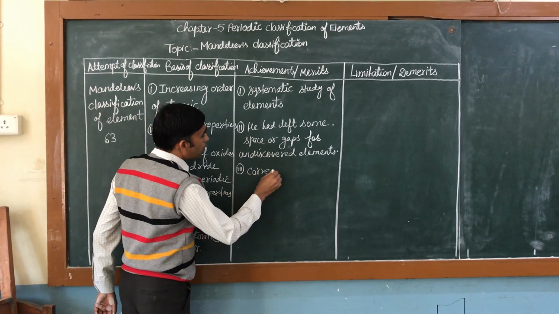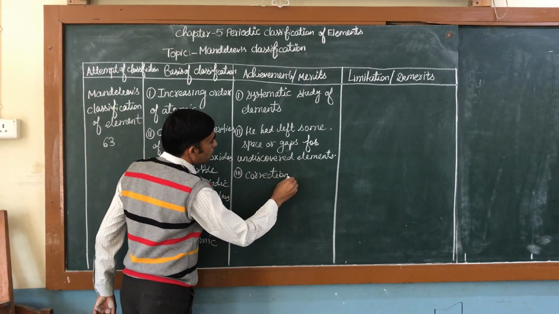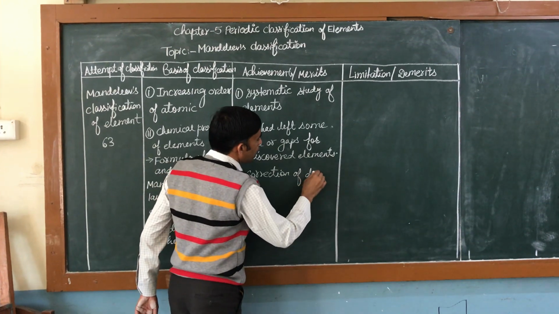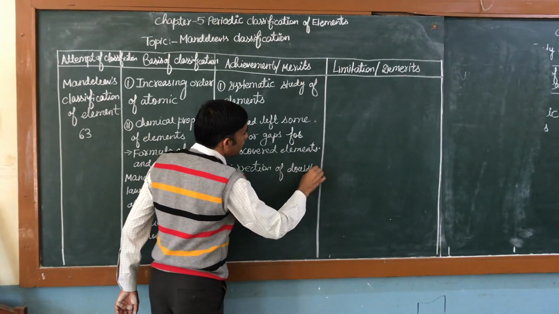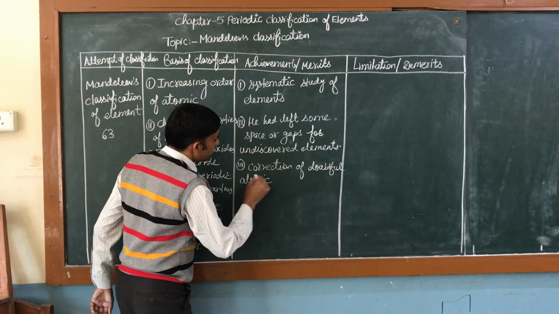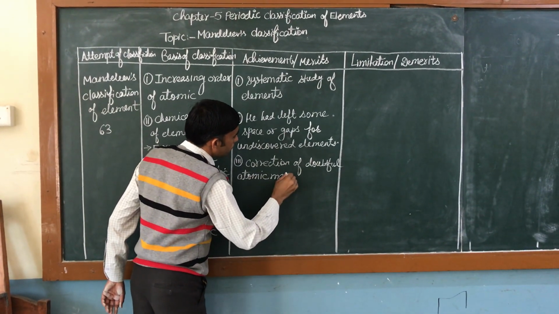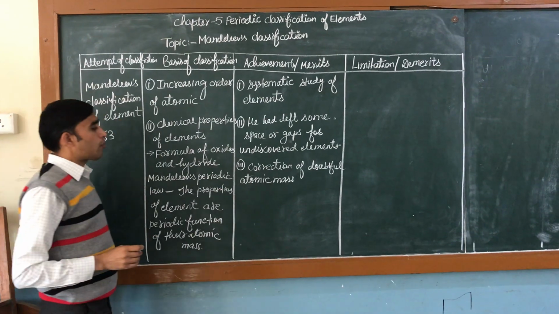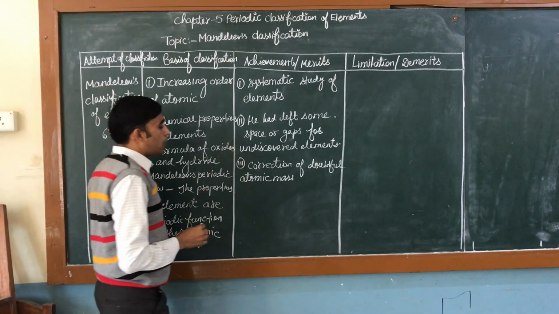Third merit is correction of doubtful atomic mass. He had corrected the atomic mass of gold and platinum.